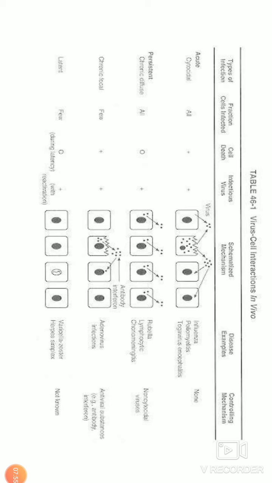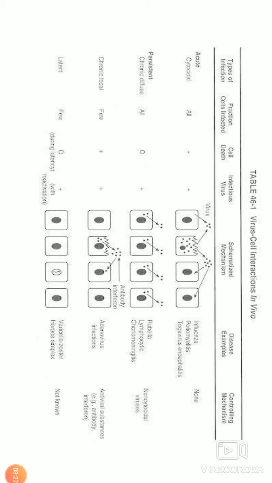What is the meaning of chronic diffuse? In chronic diffuse infection, it is also called steady state infection. All of the cells are infected and both the virus and cell multiplication proceed without the cells being killed. There is a viral load like your plasmid DNA. The virus is staying inside the cell. As the cell multiplies, the viral load also gets multiplied.